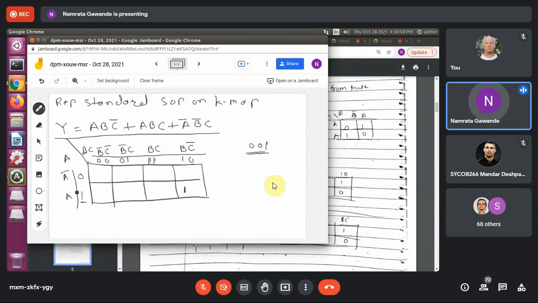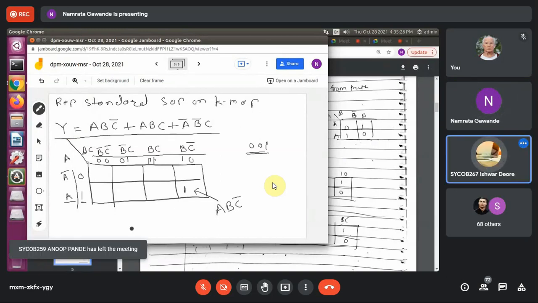Here also you can see at the left side I have written the variables also, A, B and C bar. So actually this term is representing A, B and C bar. Ma'am, 110 will be in third.